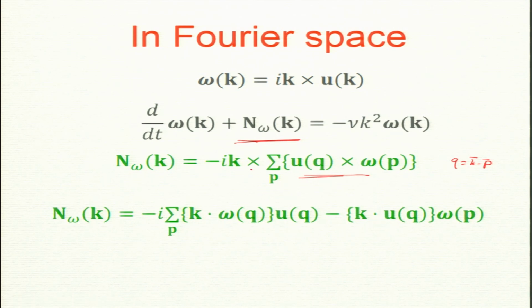Now, this a cross b cross c can be written in terms of a vector identity. This is a good thing to remember: a cross b cross c is b times a dot c, the first one dotted with the third, minus c times a dot b. So, that is what I have done here: i k dot omega q u p and q dot u q omega p. Now, we derived this before, but it is just a recap, but you should pay attention. This is important, we need this.